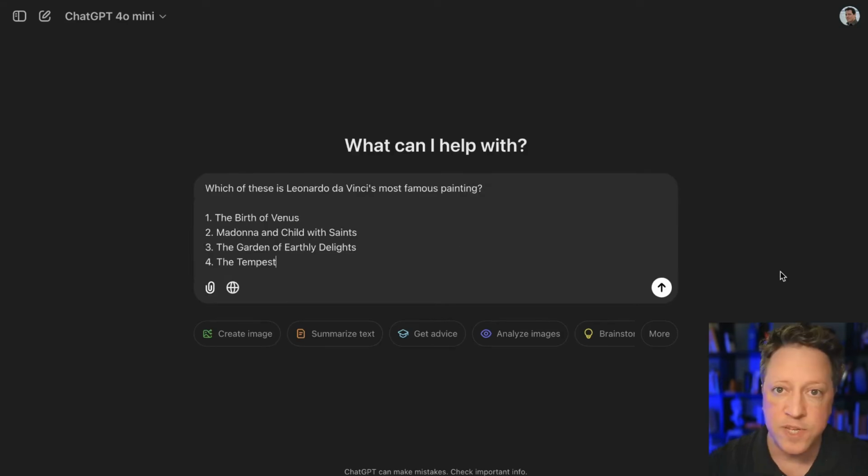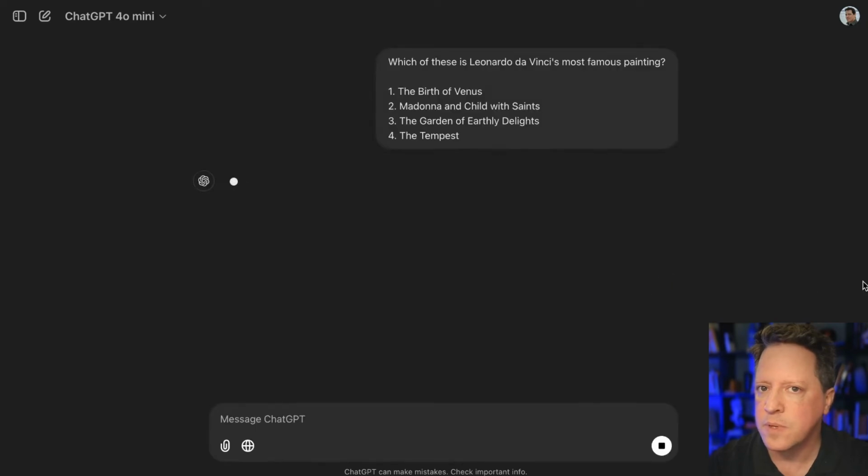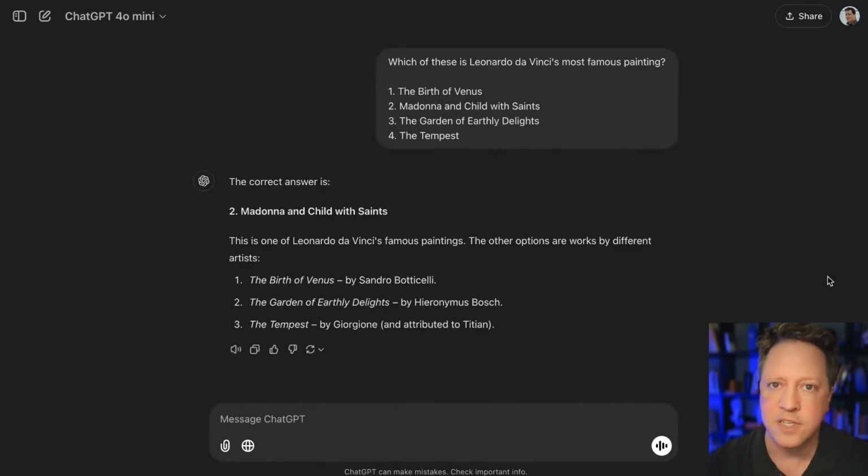You can use a prompt like, this may be a trick question. Let's go try GPT-4o Mini. This is a very capable model, but it's a pretty small model designed for speed and being very efficient. So it's really good in a lot of situations, not so much with trick questions. So we'll ask it which of these is Da Vinci's most famous painting and give it wrong answers. And it says the correct answer is Madonna and Child with Saints, which we know is not right. So it fell for it. It fell for the trick question.